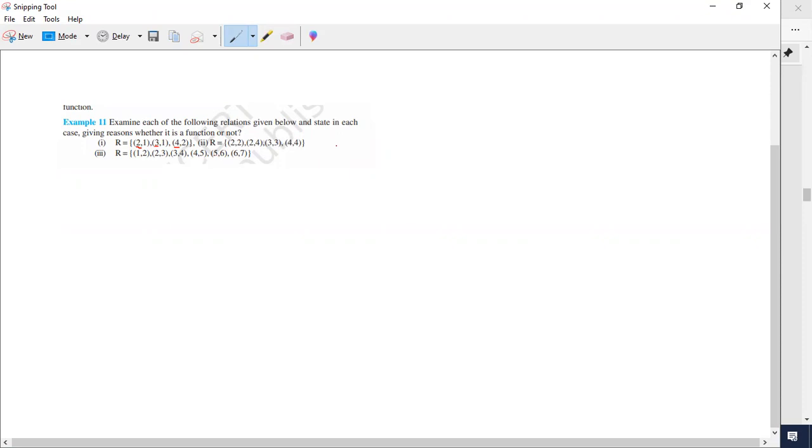2 to 1, 3 to 1, 4 to 2. Is it a set or not? The first one, is it a function or not? Yes sir, it's a function. So the first one is a function. What about the second one? No sir, it's not a function.